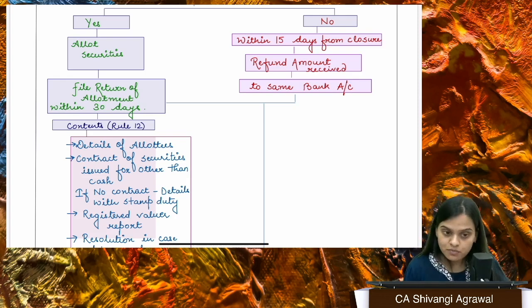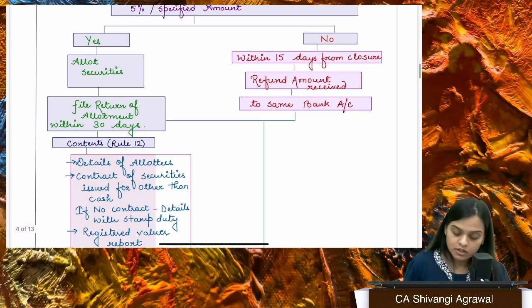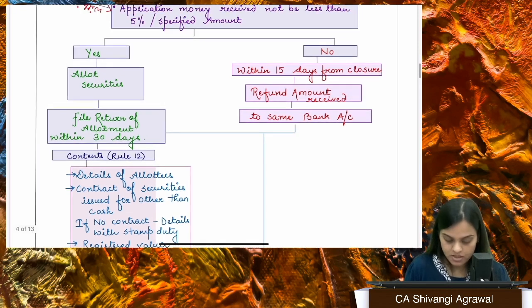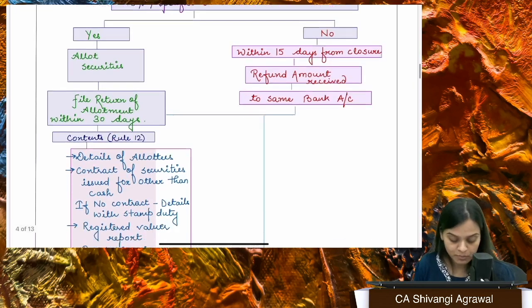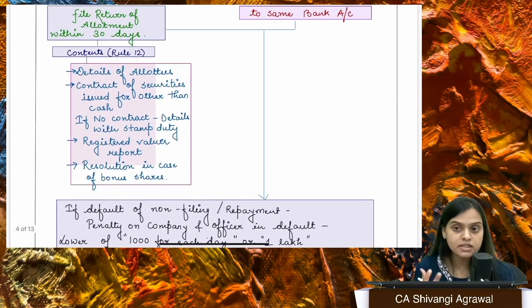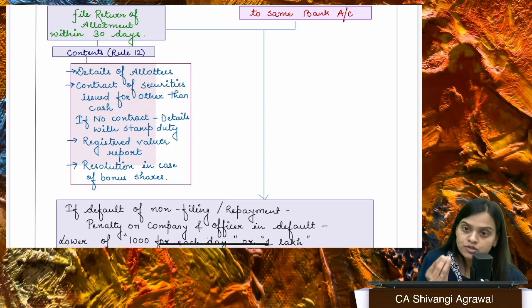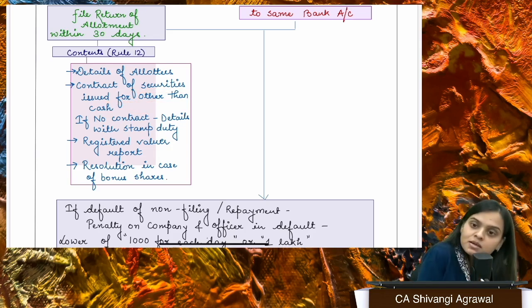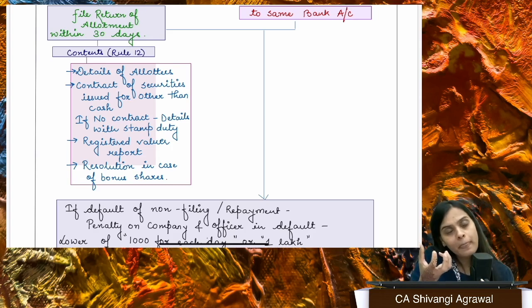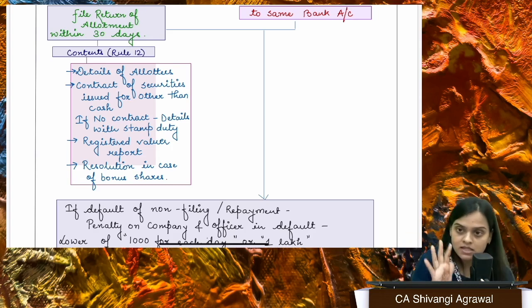Now, if it is not received, you have to, within 15 days from the closure, refund that amount to the same bank account. But yes, if it is received, we will go ahead and allot the securities and also file the return of allotment within 30 days. What is written in the return of allotment? To whom we are allotting the securities, contracts for securities issued for other than cash. See, sometimes it may so happen that we are issuing somebody the securities because we have taken some asset from them, and against those assets we are issuing securities, right?